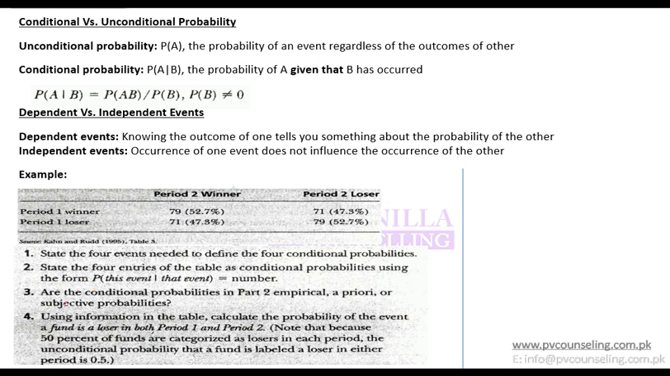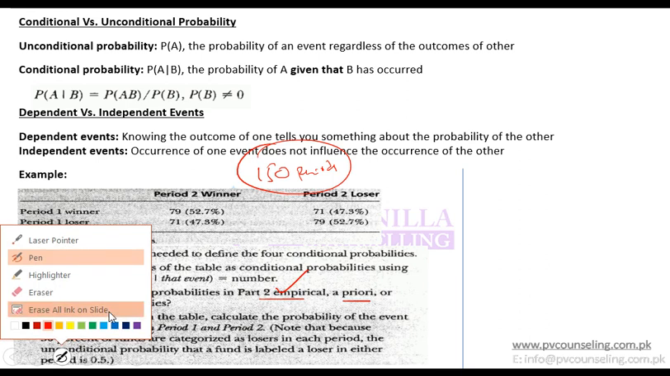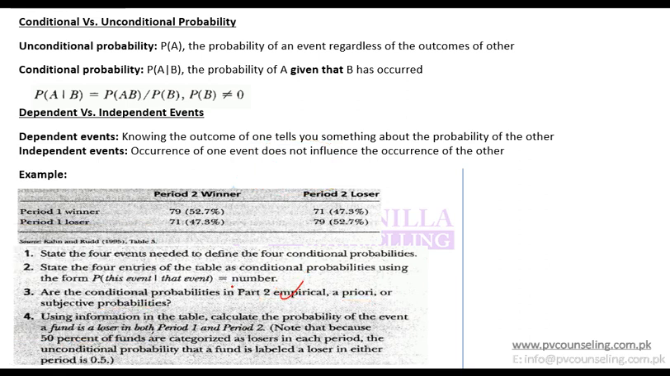So there is the second question. Third is, are the conditional probabilities empirical, a priori or subjective? In the question they told you that this data is taken based on the performance for the past 150 periods. So if it is based on past data, then should it be a priori or empirical? So simply empirical probability, because it is based on past data.